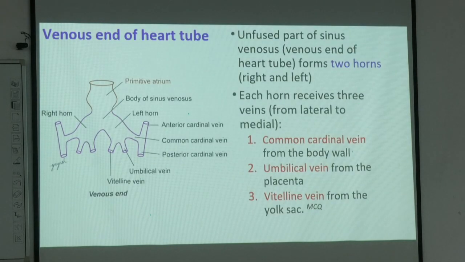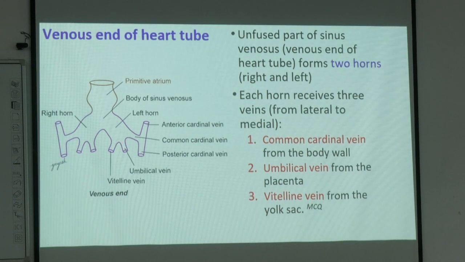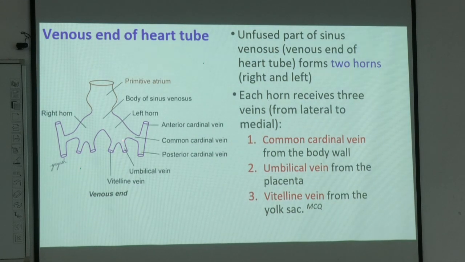So this particular sinus venosus, as you have seen here, is the lower bottom end, and the sinus venosus horns are there, right horn and left horn. This right horn and left horn of the venous end of the sinus venosus receive some blood vessels. There are three blood vessels which, from lateral to medial, end into the horn or dilated part of the sinus venosus. We call them common cardinal veins, which drain all the extremities.